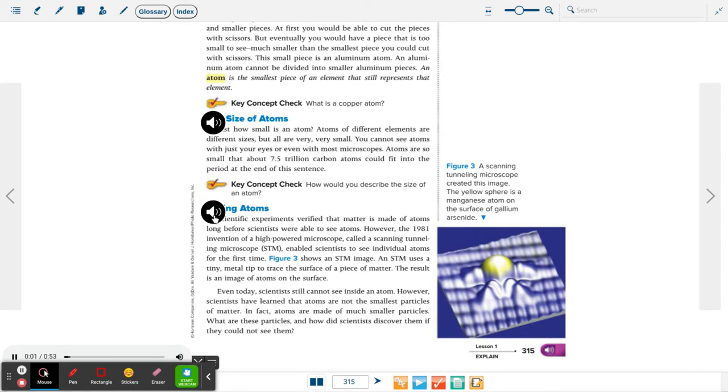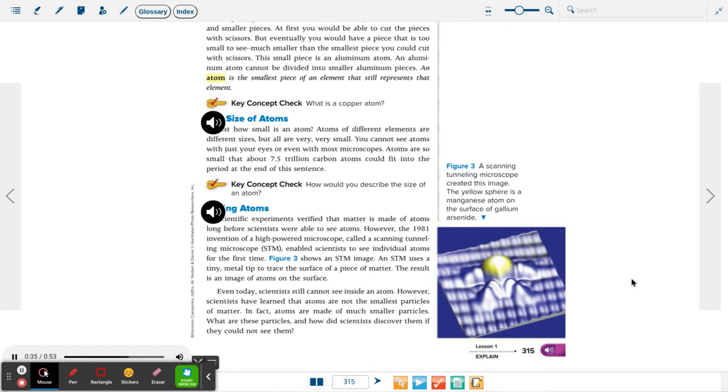Seeing atoms. Scientific experiments verified that matter is made of atoms long before scientists were able to see atoms. However, the 1981 invention of a high-powered microscope called a scanning tunneling microscope, STM, enabled scientists to see individual atoms for the first time. Figure 3 shows an STM image. An STM uses a tiny metal tip to trace the surface of a piece of matter.